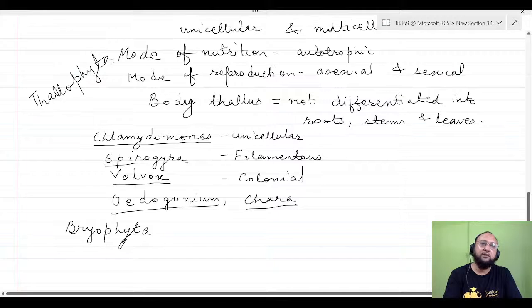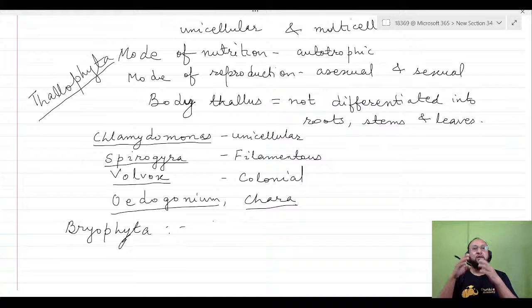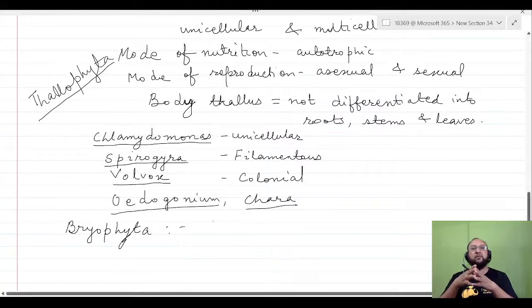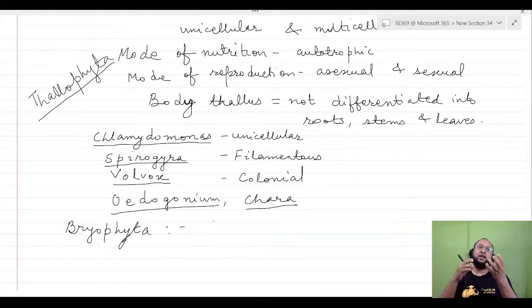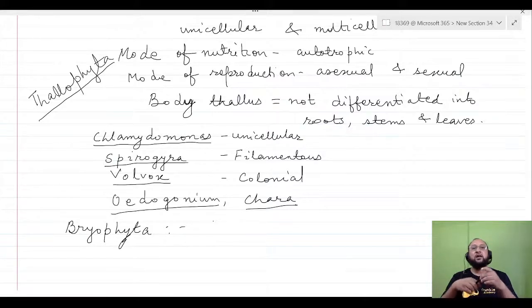Okay. After that is the bryophyta or bryophytes. Bryophytes are also called amphibians of the plant kingdom. This is an important point. Why? Because the members of this group of plants can live in both modes. Some part of their life cycle is found in the water, aquatic mode, and some on the land. That is the reason they are called amphibians of the plant kingdom. These are the first, most primitive land plants.